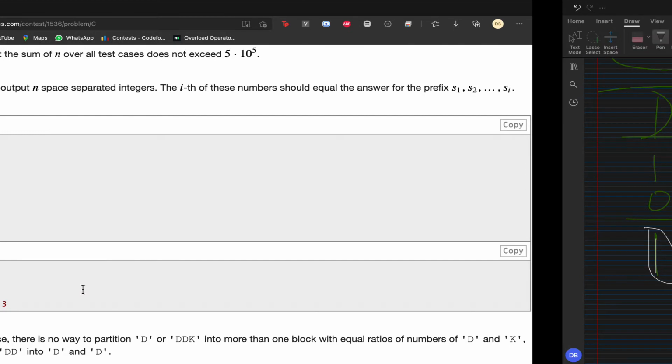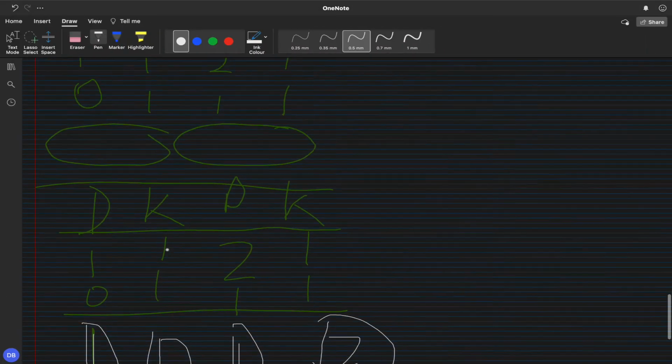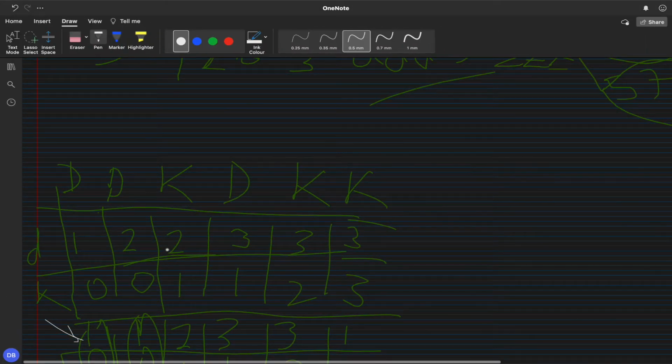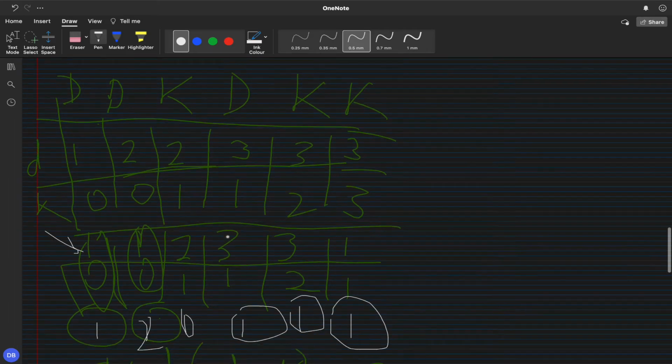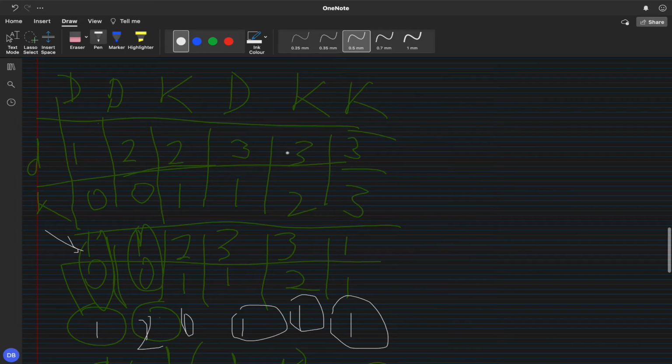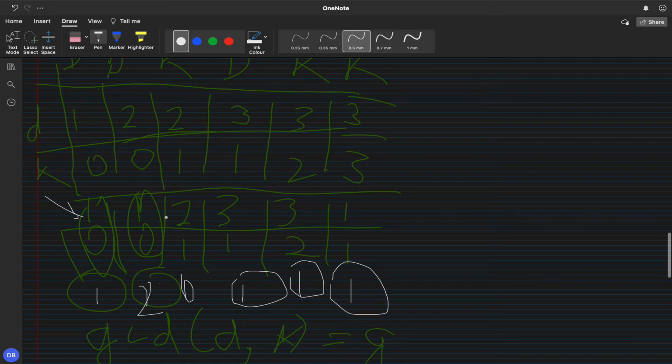The algorithm for this is really simple. Let us say we have this string as an input, and we count the number of Ds that have occurred till this point and the number of Ks that have occurred till this point. So 1:0, 1:0, 2:0, 2:1, 3:1, 3:2, 3:3. These are the numbers of Ds and Ks. We convert this into these ratios: 1:0, 1:0, 1:0, 2:1, 3:1, 3:2, 1:1.